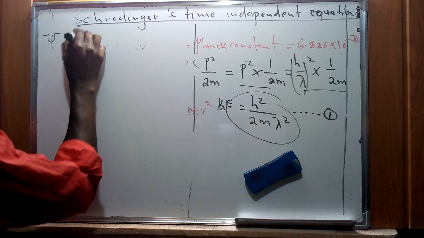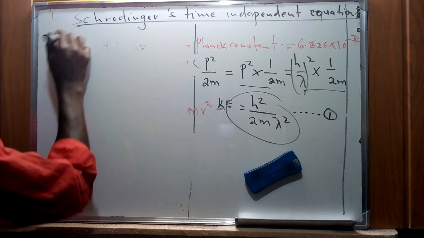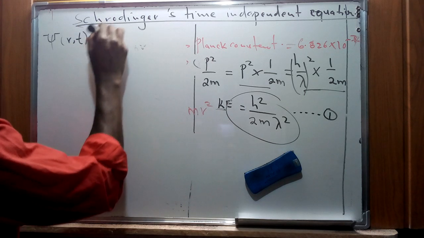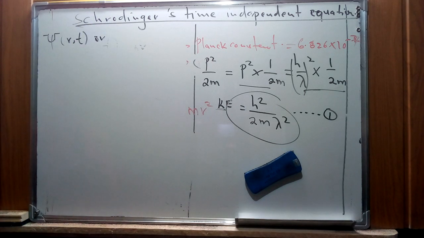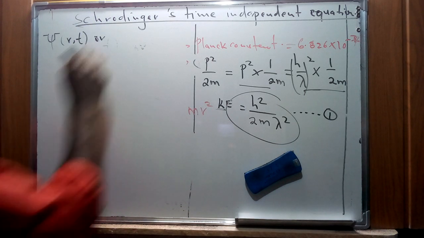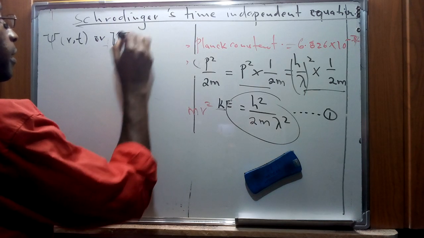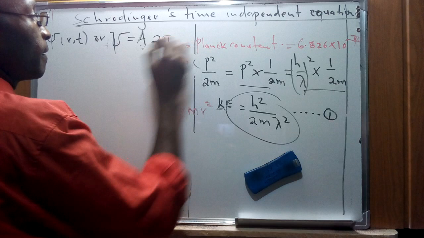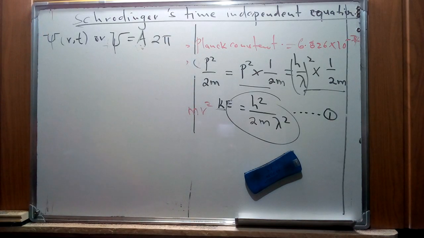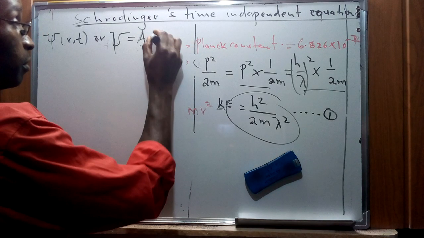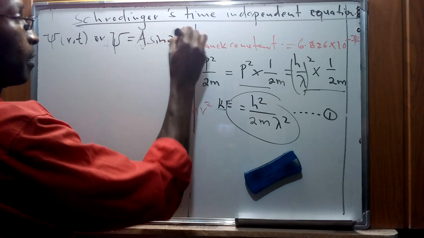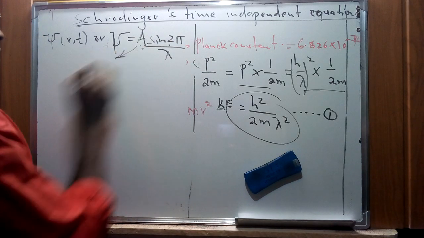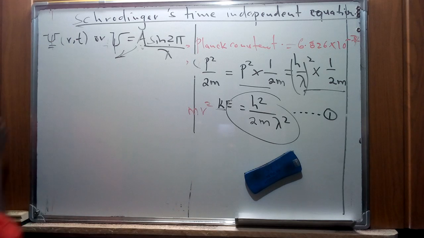Now this is a wave function that is given as that.